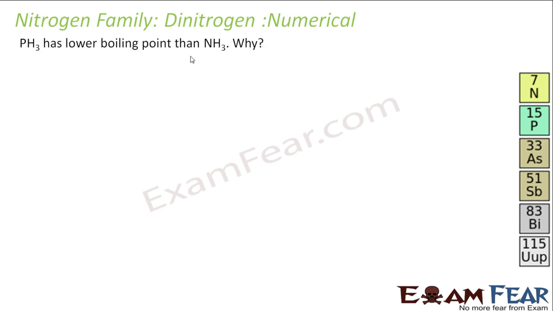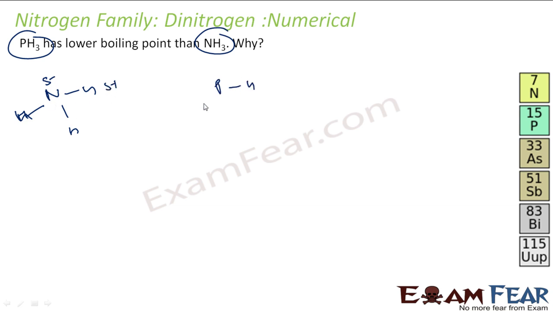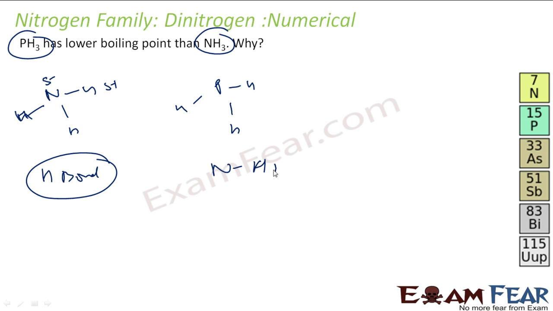PH3 has a lower boiling point than ammonia. Why? We have seen this. See, ammonia has a hydrogen bond. Because the difference in electronegativity is more, nitrogen gets slightly negative charge, hydrogen slightly positive charge, and it forms hydrogen bond. But in PH3, the hydrogen bond is not there. So NH3 has hydrogen bond, PH3 has no hydrogen bond.